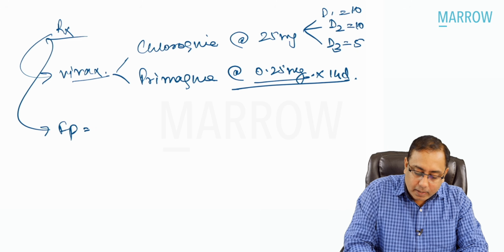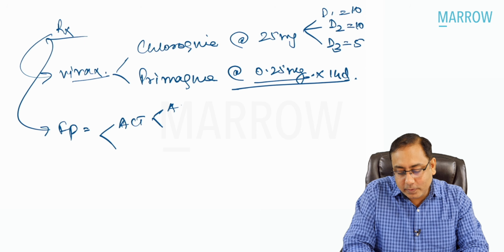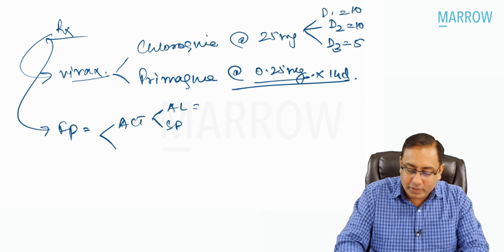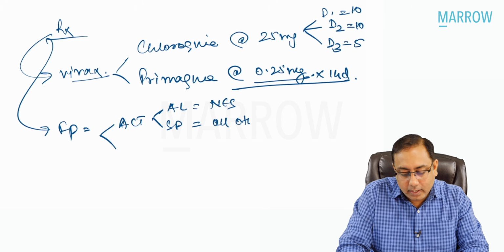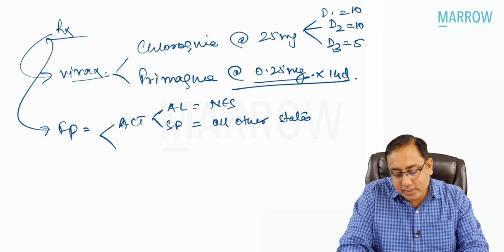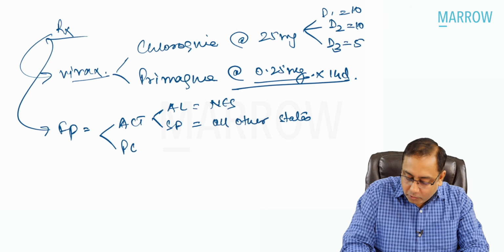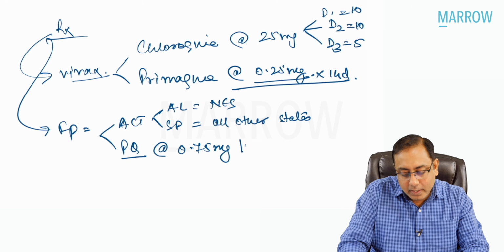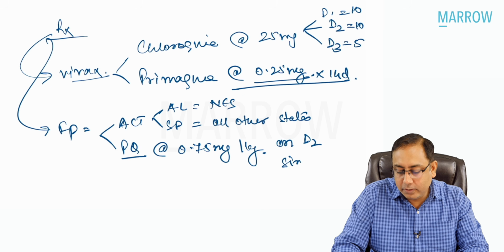Talking about the falciparum, we have to give ACT. This ACT can be of 2 types. We can have ACT-AL or ACT-SP. AL is artemether and lumefantrine. It is given in the northeastern states. SP is given in all other states. All other states are going to receive the sulfadoxine and pyrimethamine. And plus, we also have to give primaquine. This is given at the dose of 0.75 milligram per kg body weight, and this is given on day 2 as a single dose.